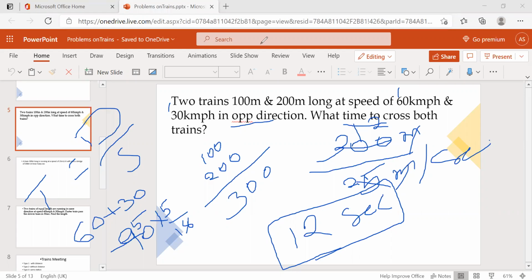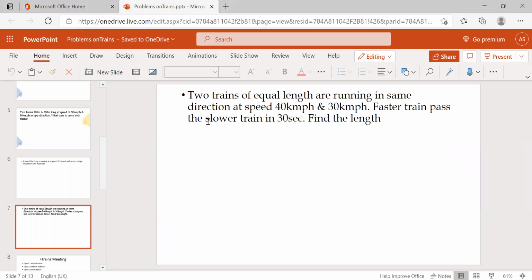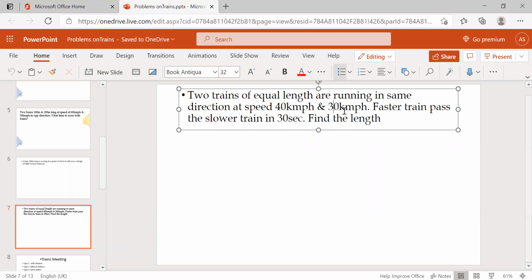Now we'll move to the next question in relative speed. Two trains of equal length are running in the same direction at the speeds of 40 km per hour and 30 km per hour. Okay, let's see this one also.